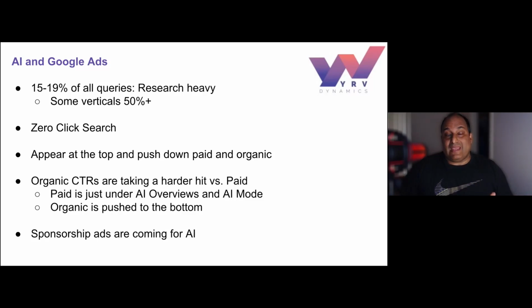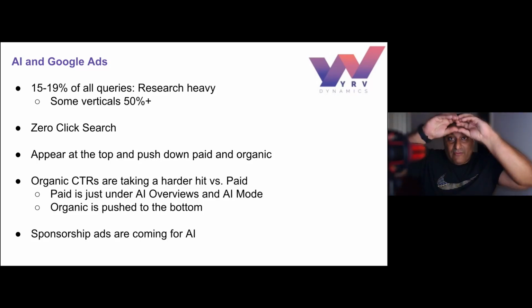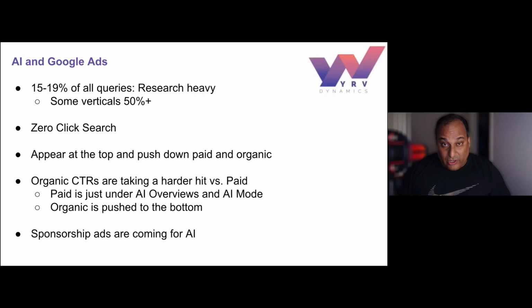That's why so many SEO people are adapting, changing. Now it's called answer engine optimization because they're trying to change a lot of the queries so they can even beat paid. They're trying to hack the algorithm or be part of that AI overview or AI mode. Very smart play. Paid has gone down as well, but not as bad. It's still part of the high intent audience as long as you're part of the question of the AI query itself, which is usually a question and the answer appears. You want to be part of the AI overview or you want to be underneath it. We're going to go into that.